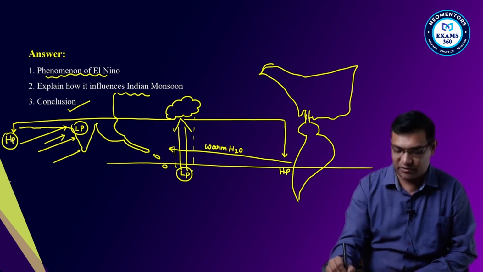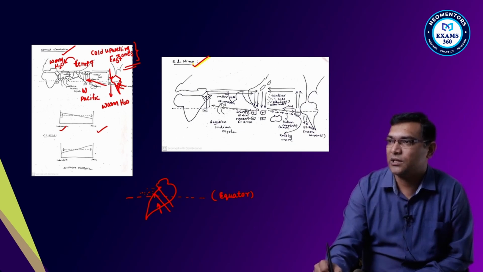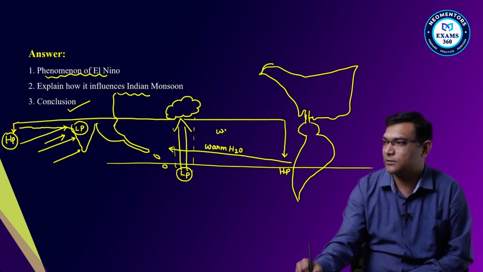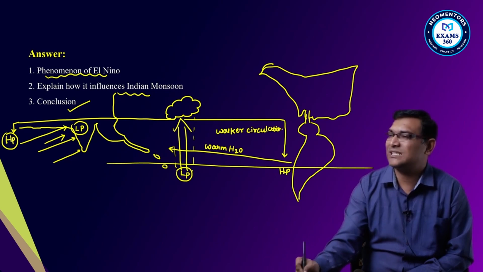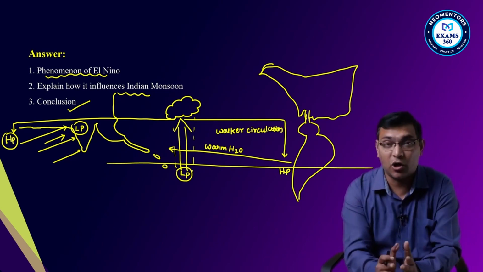Okay, during this time it will be normal. You can see here that southwest monsoon will be normal. And this cell, generally this cell is called Walker cell, Walker circulation. This is a general phenomena that is taking place during the normal year.